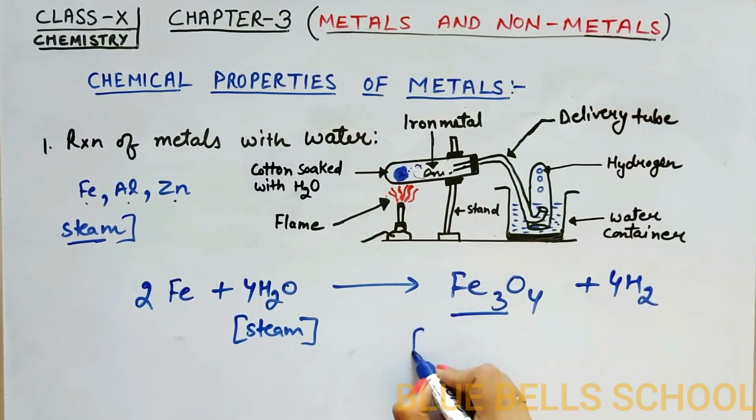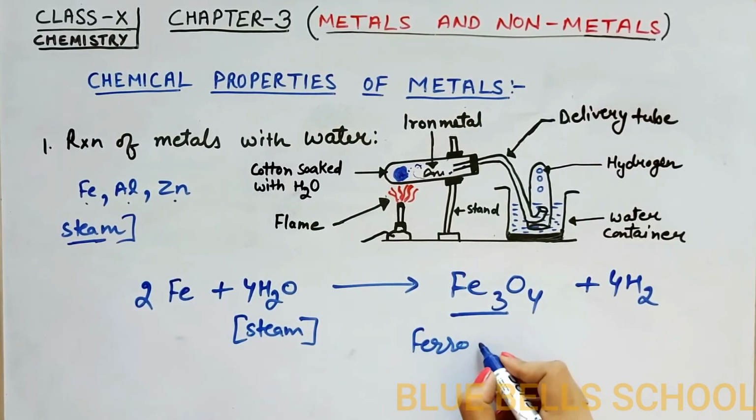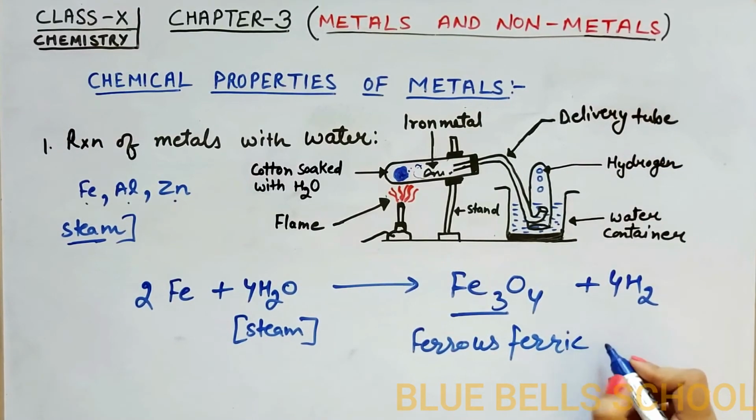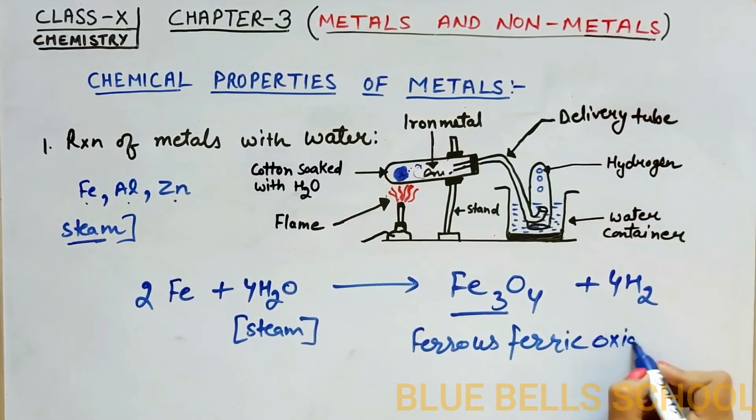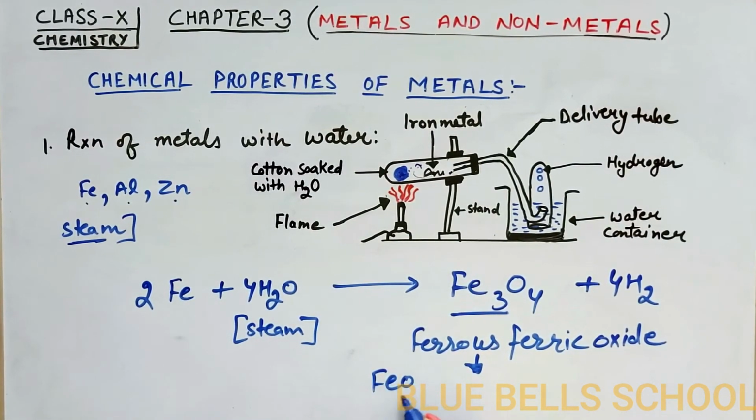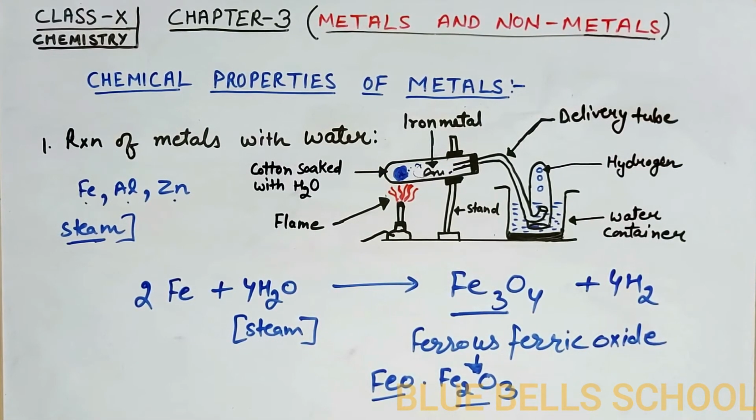What is this ferrous ferric oxide? It is actually FeO.Fe2O3, ferrous ferric oxide, and hydrogen gas.